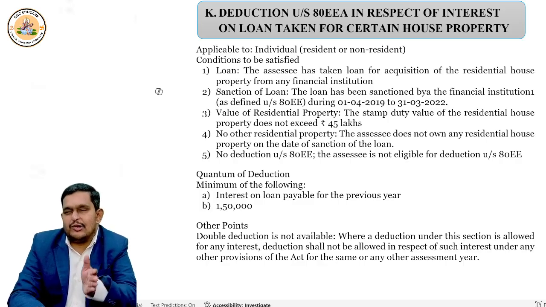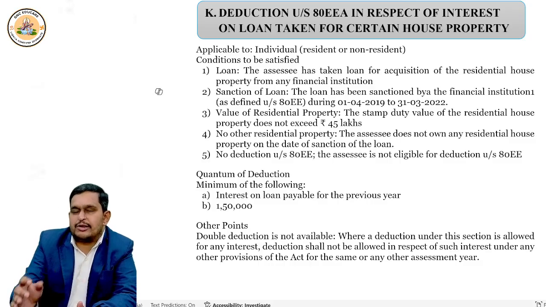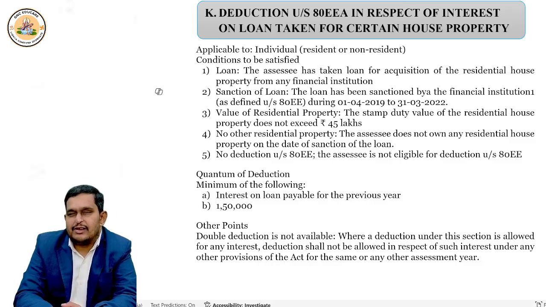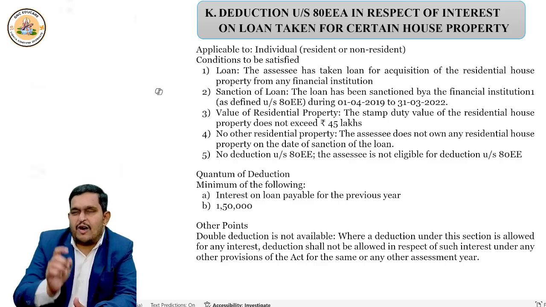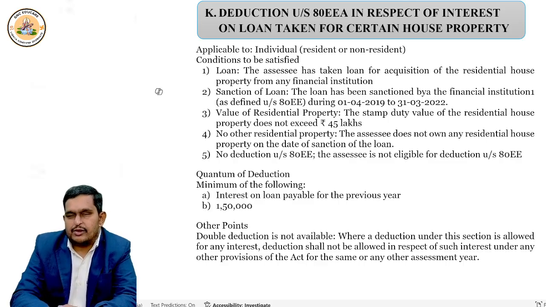They should have taken the loan from a financial institution between 1st April 2019 to 31st March 2023 for purchase of EV. Then they will get the deduction of 1,50,000 or actual interest, whichever is lower. No double deduction. You keep this in mind, that's it. Now come to the next section, and this is a very big section.